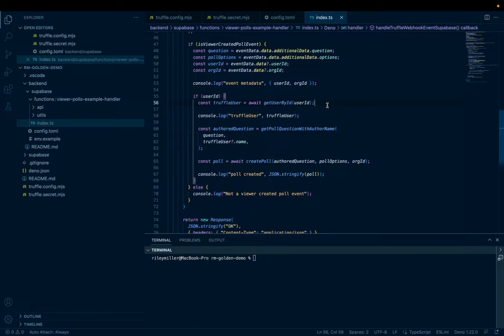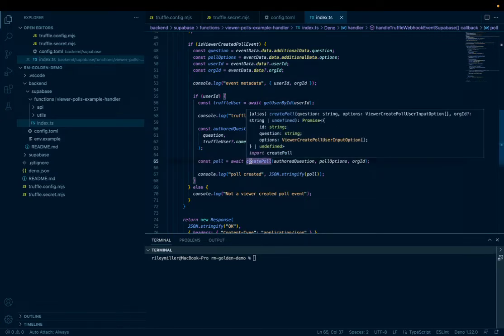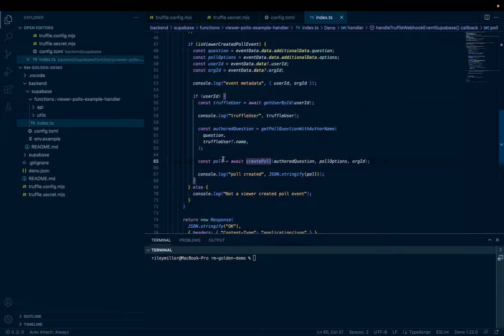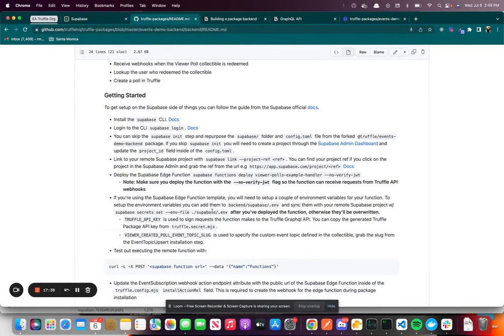The second thing that we do here is call the Truffle API to create the poll that we can then listen to in some sort of front-end package or any other component that is listening to polls inside of Truffle. So that's the basic outline of the function. With that being said, we're going to jump in and deploy the function.